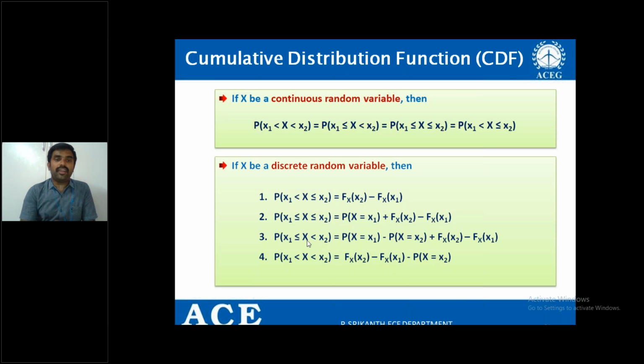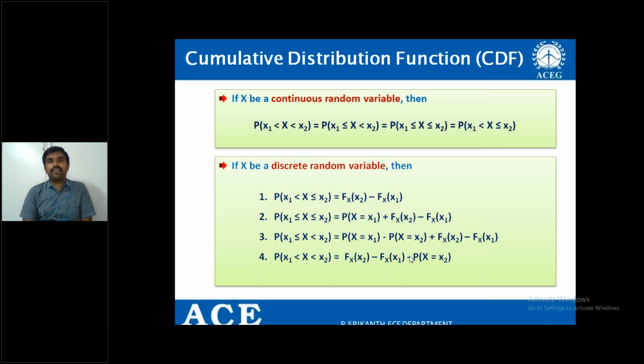For example, if I take P of x1 less than or equal to x less than x2, that is, you are including x1 but excluding x2. In that case, here you need to add P of x equal to x1, but you need to subtract the probability of x equal to x2 from the result.